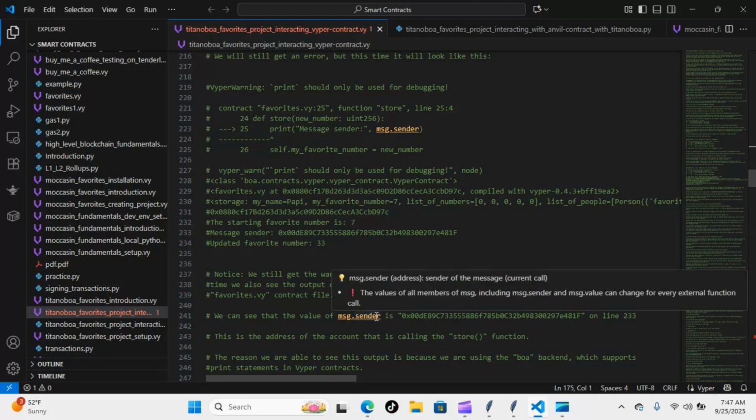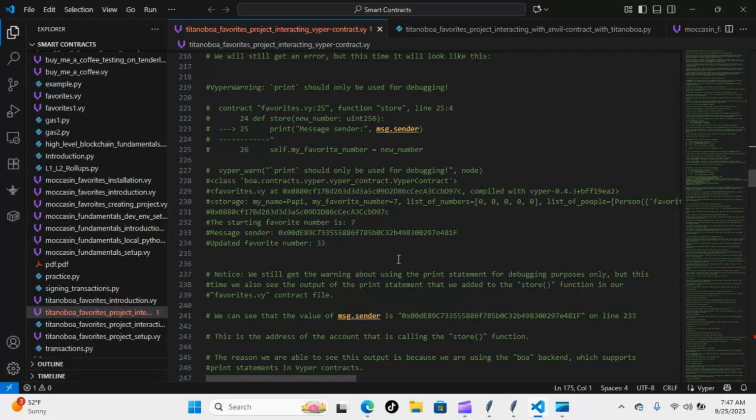And again, I'll show you this tomorrow when we open back up our contracts, so I can show you the differences between the two files, the Viper file and the PyEVM file, and show you how we have imported Boa inside of our PyEVM file and why it's able to support that print statement. Then we'll show you what it looks like when we actually run it in our terminal and what the output is, as opposed to running it in our favorites.vy file. So look out for that.